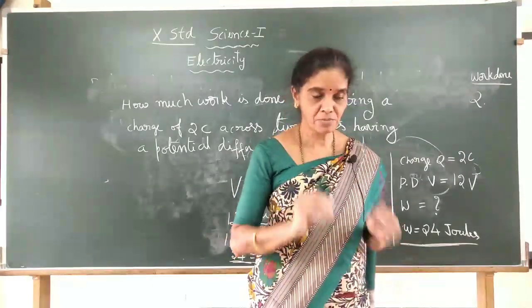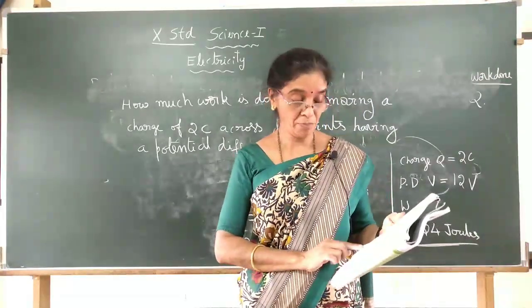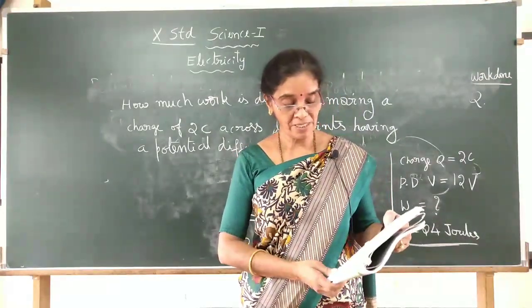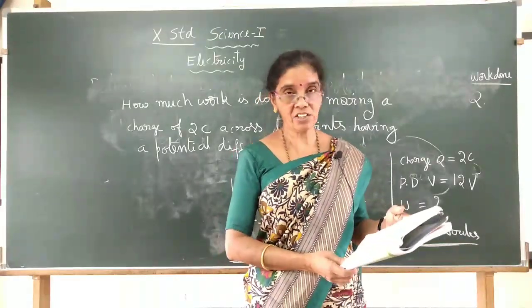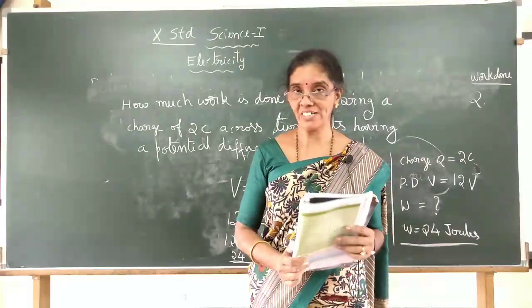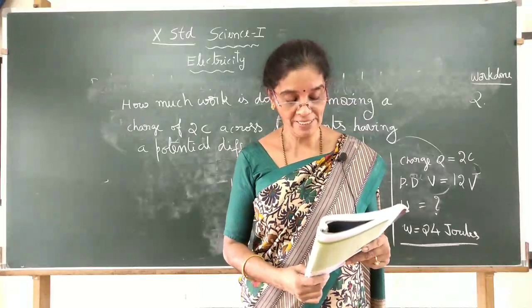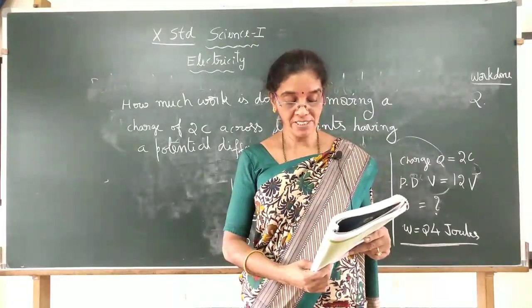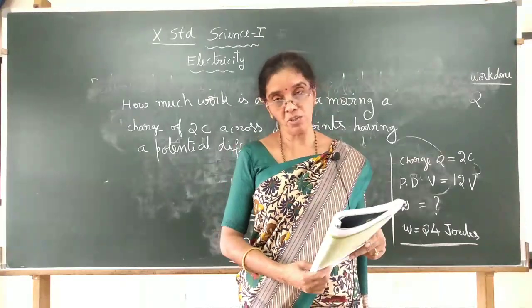And there is one more small question on page number 96. Name a device that helps to maintain a potential difference across a conductor. Which device do we usually use in experiments? Battery. A group of cells we call a battery. Second one, what is meant by saying that the potential difference between 2 points is 1 volt?